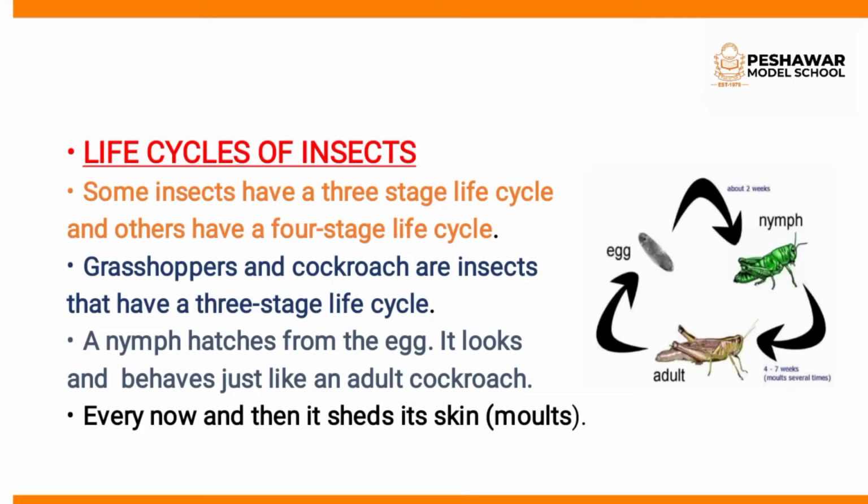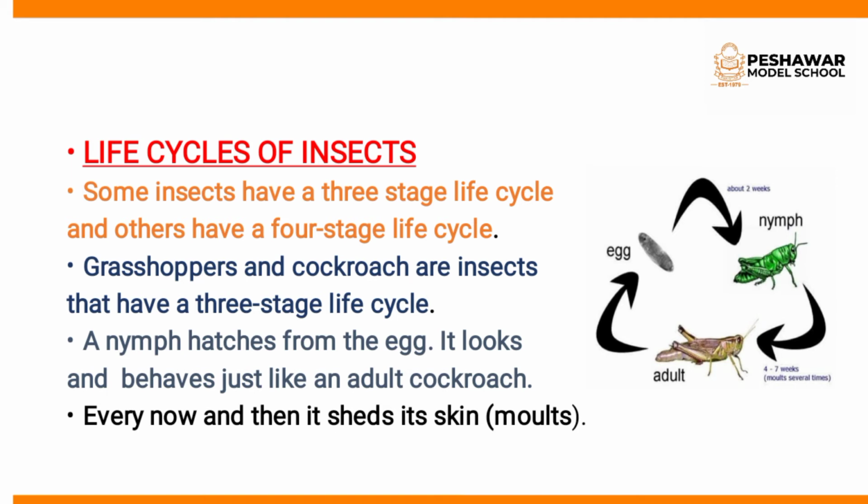A nymph hatches from the egg. It looks and behaves just like an adult cockroach. Look at the nymph. It looks just like an adult cockroach, and then it sheds its skin. The outer skin that is shed is called moults.